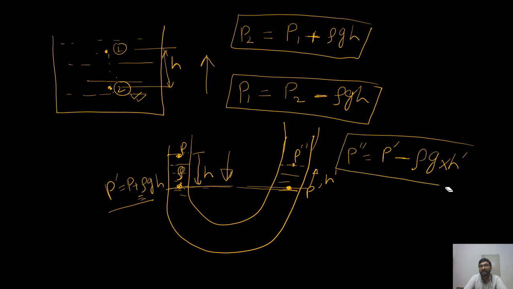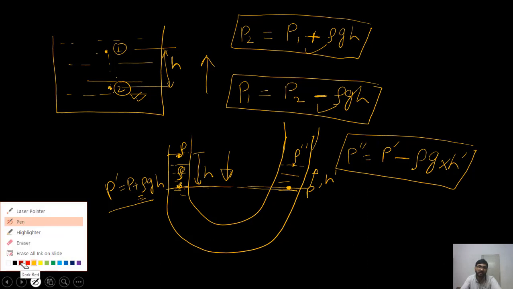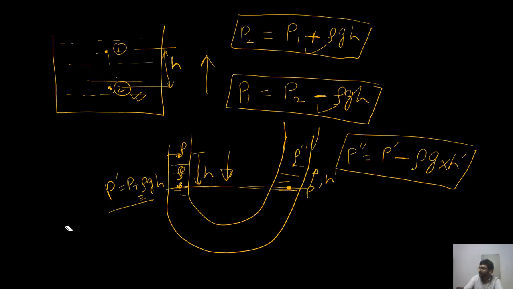So you try to understand in this slide when we will have plus rho gh and when we will have minus rho gh. So this is what I wanted to explain to you. I hope now it is clear to all of you, right? So now let us try to understand one more concept, why in horizontal the pressure is constant, right?